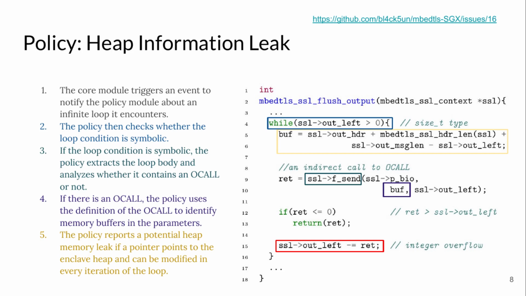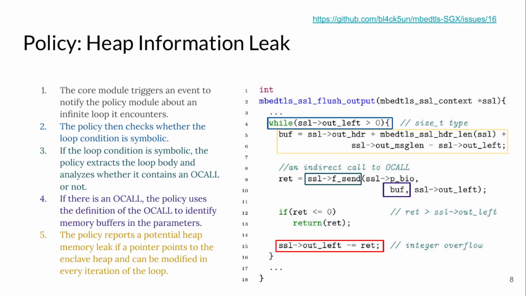But this is not interesting. In line 5, you will see a heap buffer pointer is also calculated based on ssl_out_left that is under attacker control. Moreover, the buffer is used in an OCall in line 9 to send outside of the enclave. So an attacker can control the loop and also can point to any enclave heap location to leak sensitive data outside.